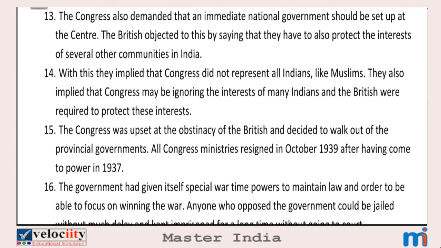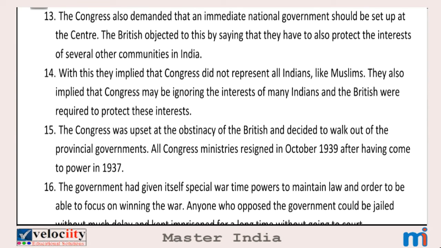13th point. The Congress also demanded that an immediate national government should be set up at the center. So Congress demanded an immediate national government at the center. The British objected to this by saying that they also have to protect the interests of several other communities in India. So the British government objected to these demands from Congress and stated that they also protect the interests of several other communities in India. That means the Congress government doesn't care about all the other communities in India.